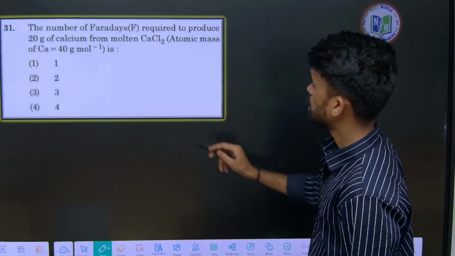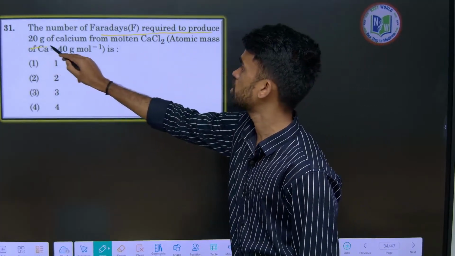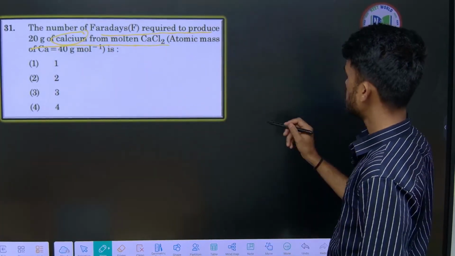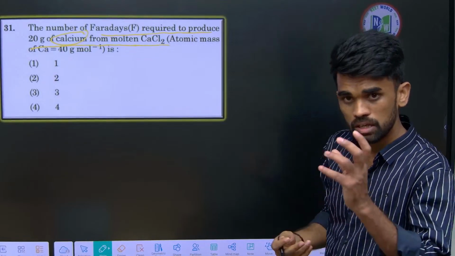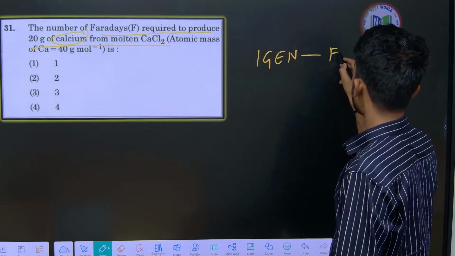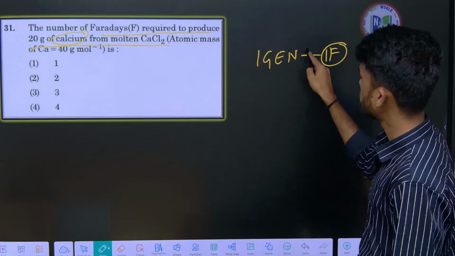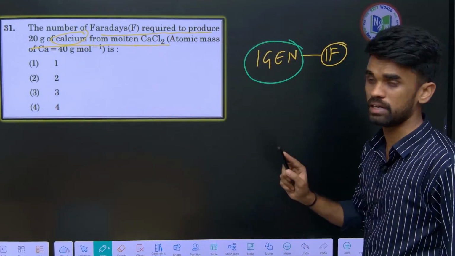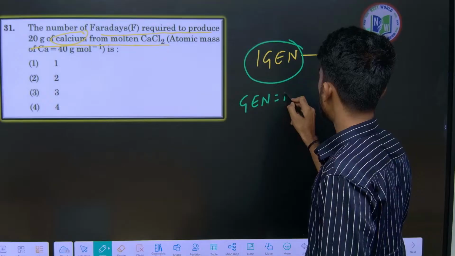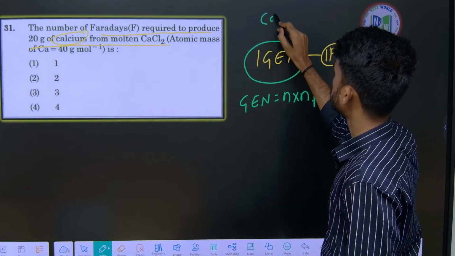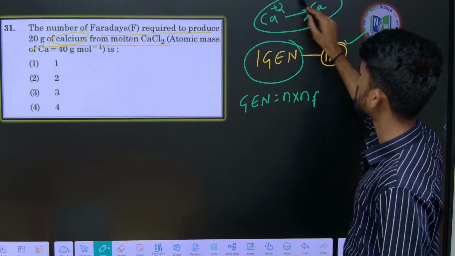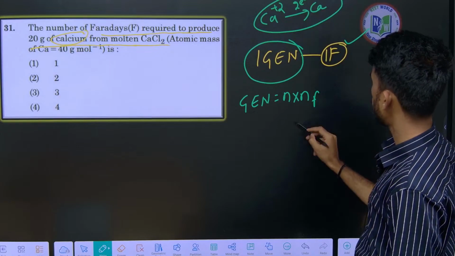The number of Faradays required to produce 20 grams of calcium from molten CaCl2. For example, in order to discharge 1 gram equivalent of any substance, we require 1 Faraday of electricity. Number of gram equivalents, GEN, is given as n into n factor. For calcium, it is Ca plus 2 now, so plus 2 to Ca. This process requires 2 electrons, so the n factor here is 2.